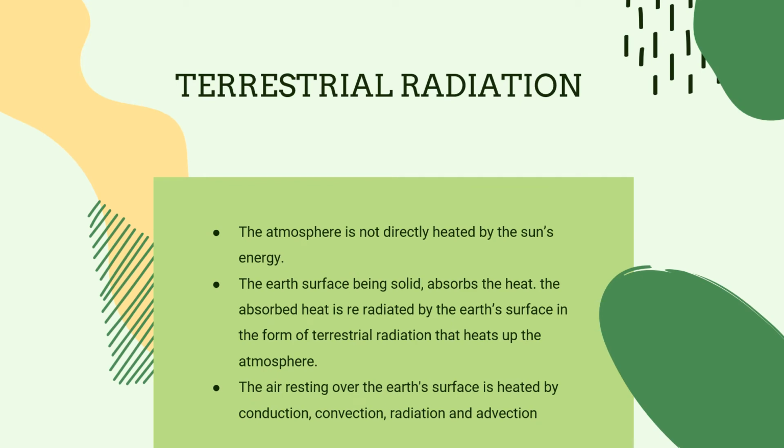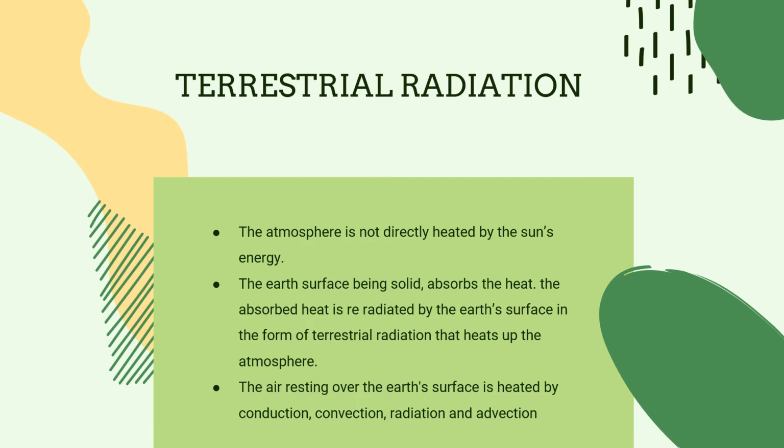Terrestrial radiation. The atmosphere is not directly heated by the sun's energy. The Earth's surface, being solid, absorbs the heat and this is radiated back in the form of terrestrial radiation. That is, what the Earth absorbs is released back, and that release is called terrestrial radiation.